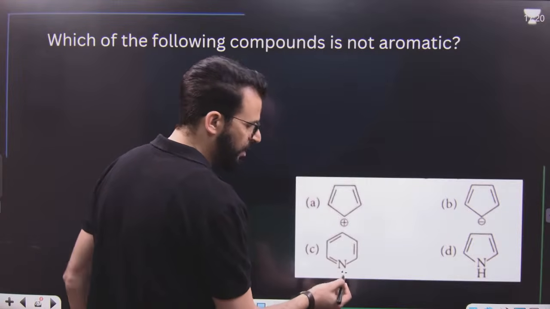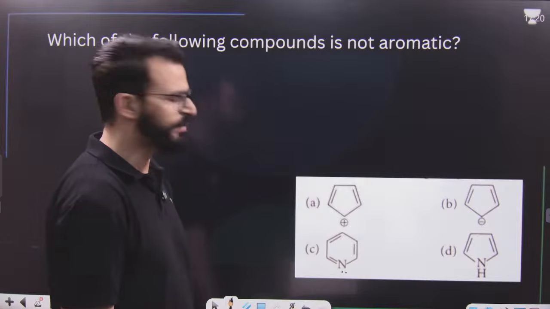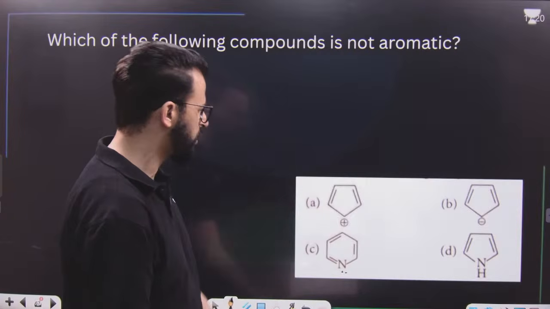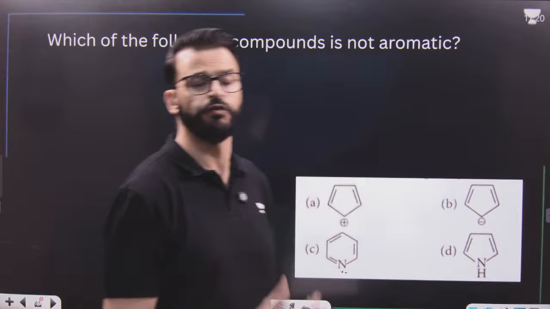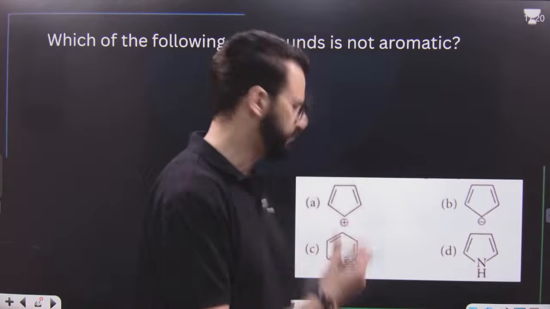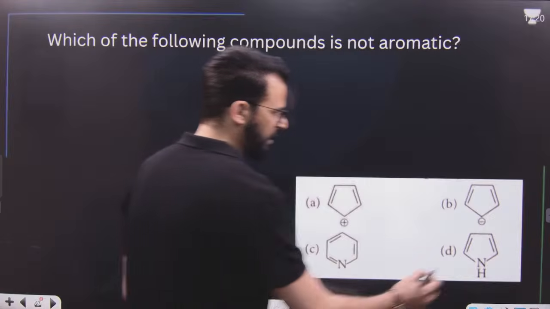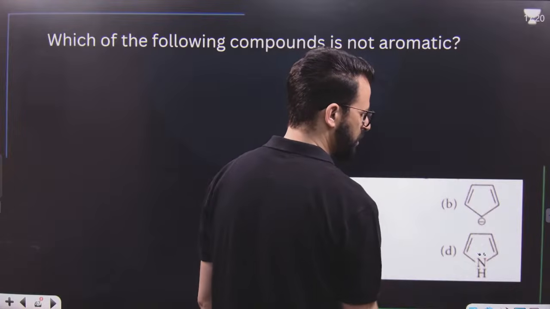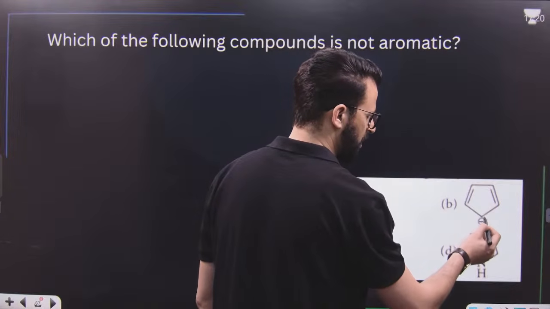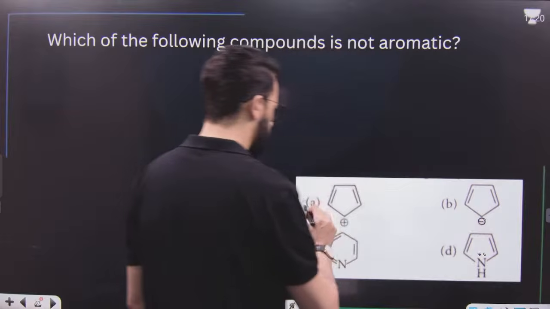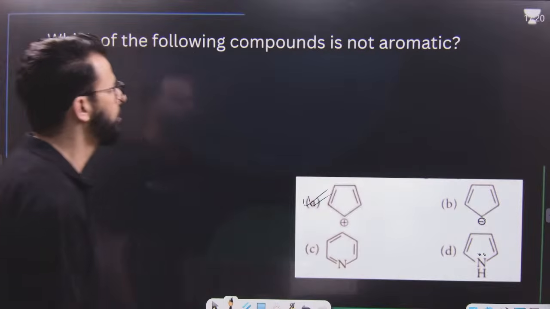This lone pair will not take part in delocalization or resonance. This is not the electron which is present in what we call conjugated orbital. So, no need to count these electrons. So, this is aromatic with 6 pi electrons. This is also aromatic with 6 pi electrons. This is also aromatic because this is a negative charge over here. This is not aromatic.